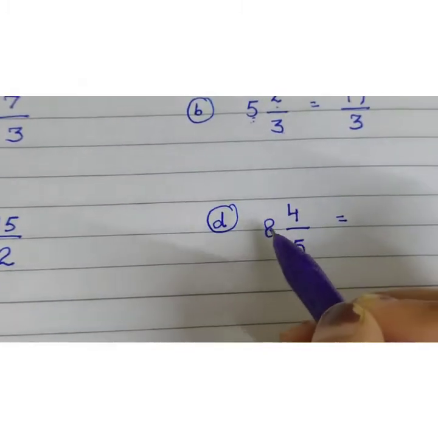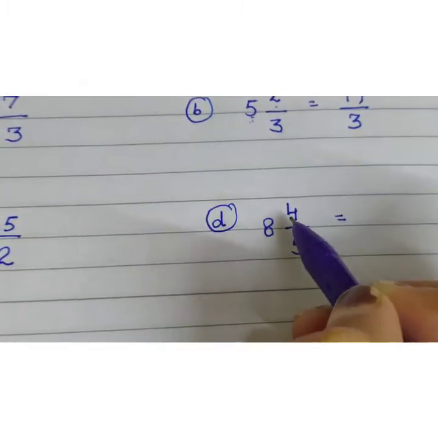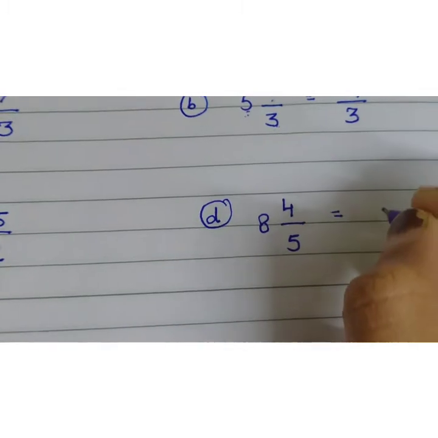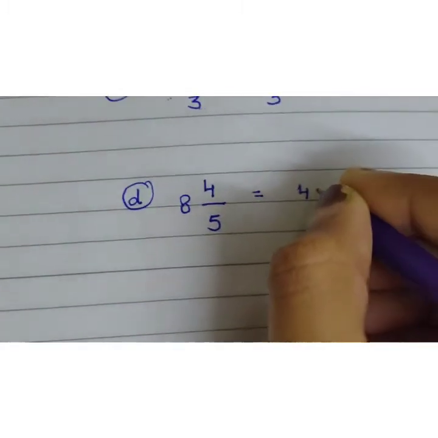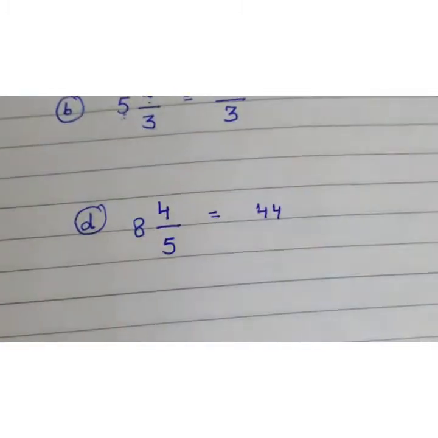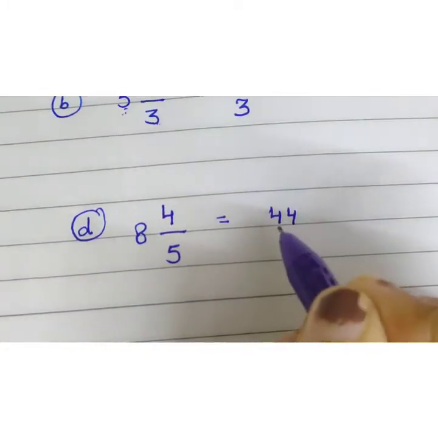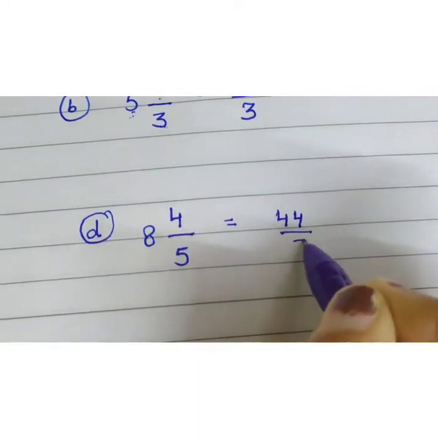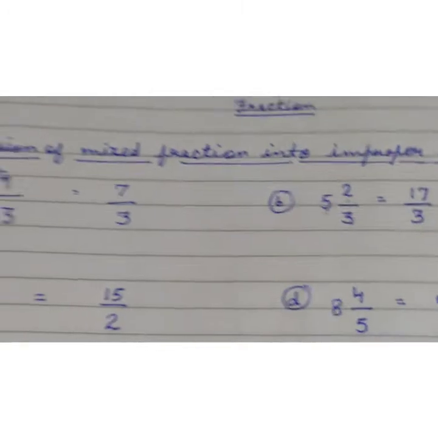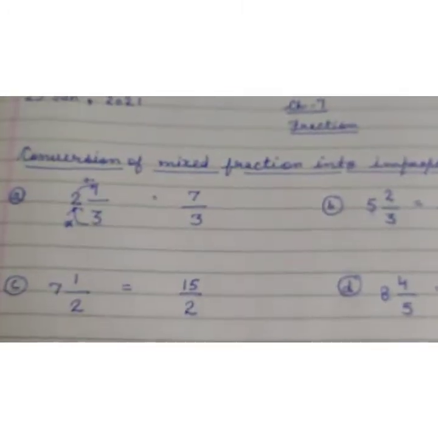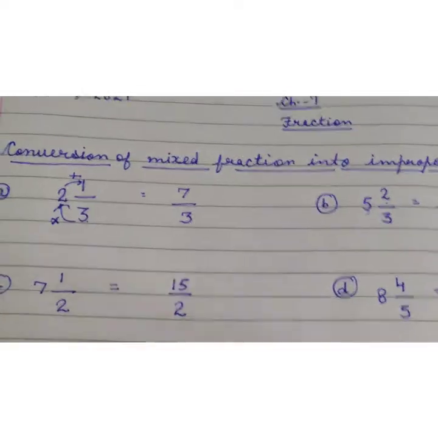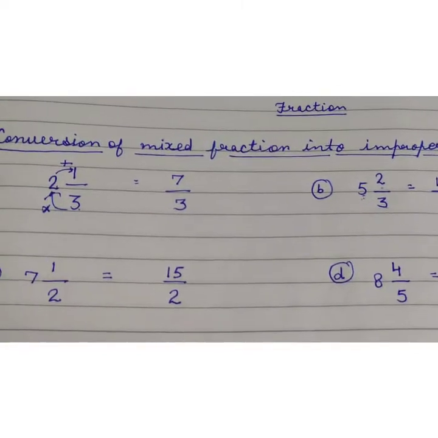Then you add, 40 plus 4 is 44. So it is 44 upon 5. Okay kids, these are some examples by which you can convert mixed fraction into improper fraction.